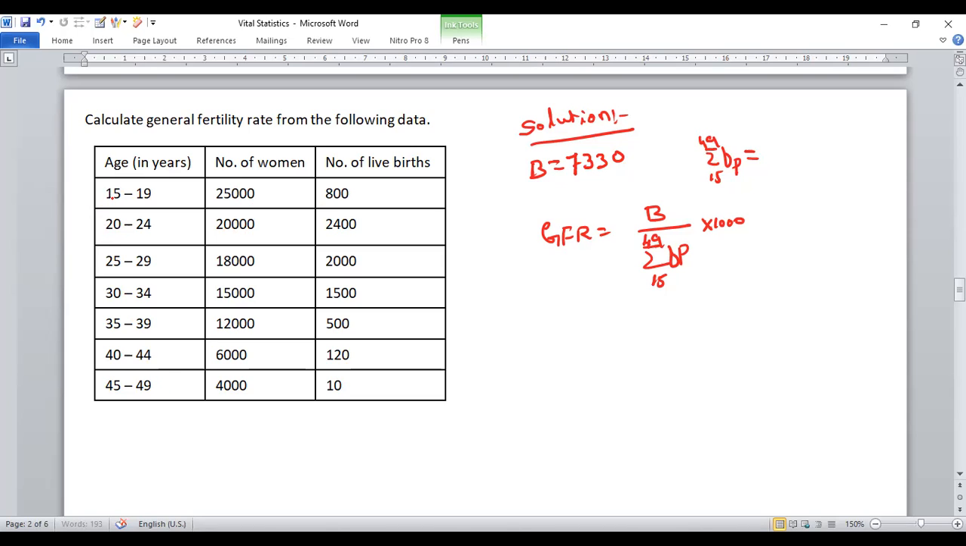And for the female population of childbearing age, they are given only the female population. Here the age group is 15 to 49, the childbearing age group, and the total of these is equal to 1 lakh. Then the GFR is equal to B, the total number of live births 7,330, divided by 1 lakh into 1,000. So we get the value as 73.30, which is the GFR, general fertility rate.